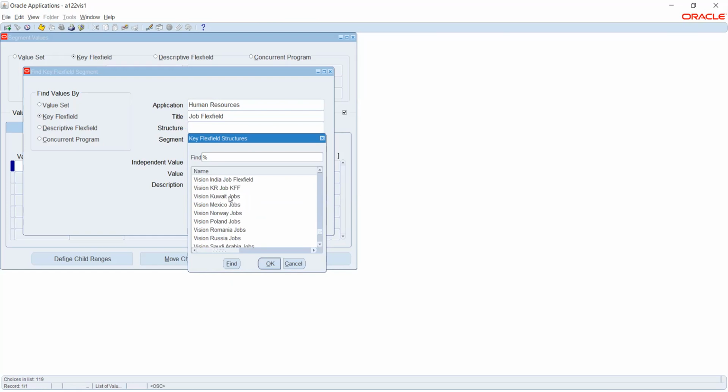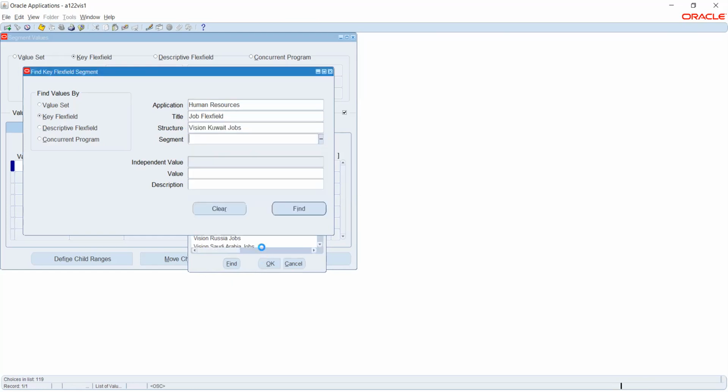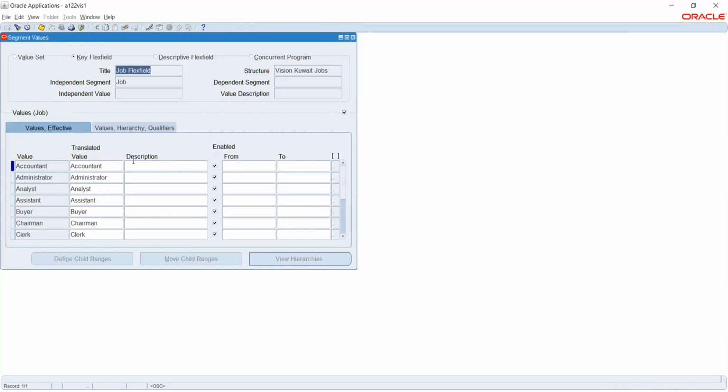Okay. So let me open any sample thing. Now under this job, let's say I don't have a job called senior accountant. I have a generic classification, that is accountant or analyst or anything.